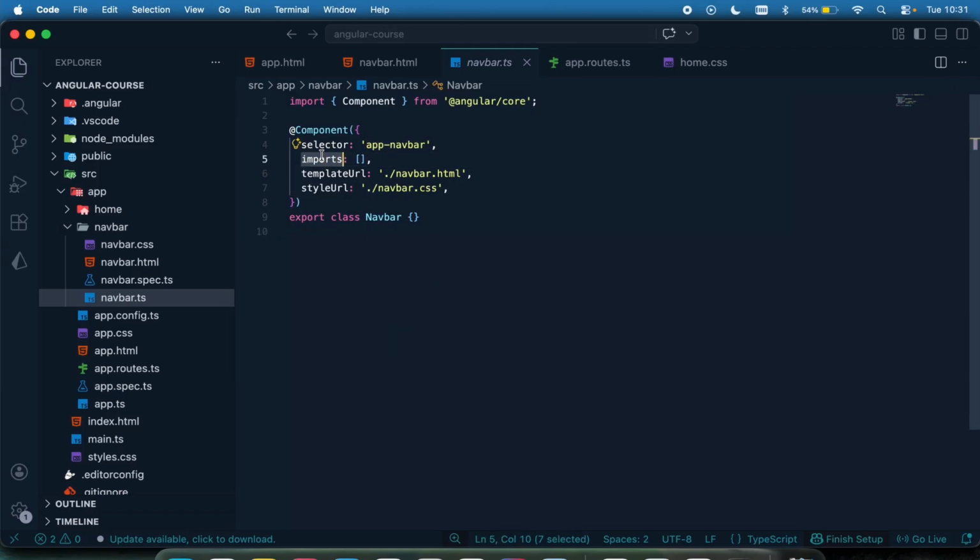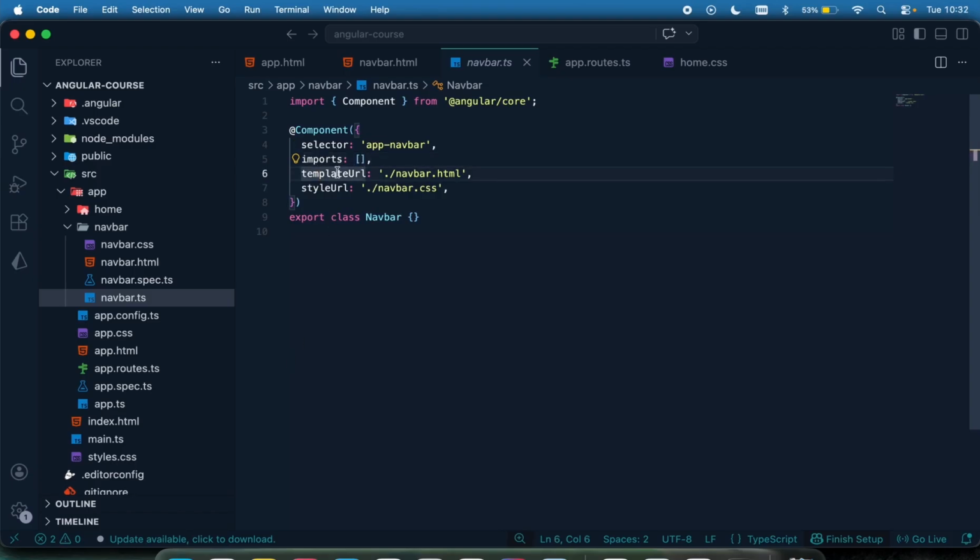Then you also have your import right here. With this, you can bring things from anywhere, which can then be used in this component. You can bring in, let's say I can import components from other places right here to be used within this component. I can bring in my services. I can bring in anything I want to bring to be used. So that is what this import is, and that's going to be registered right here.